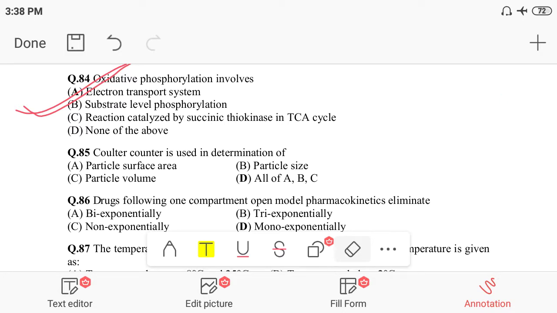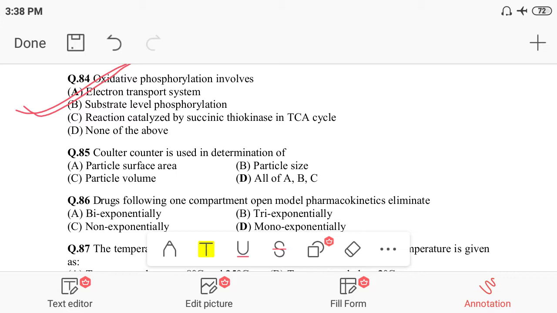Option A is the correct option: the electron transport system involved in the mitochondria for the conversion of ADP into ATP. Next, we move to question number 85.